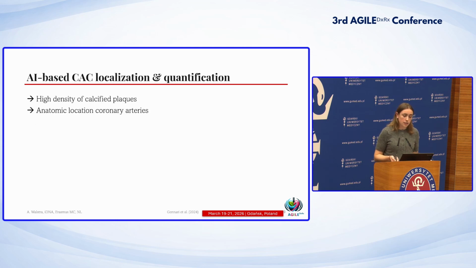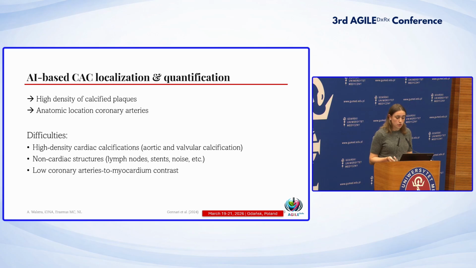AI-based coronary calcium scoring is based on locating the plaques and also quantifying them. It's based on the density of the calcified plaques, but also how do you determine if it's in the coronary arteries? This can be difficult because of other cardiac calcifications in the aorta or in the valves, and other non-cardiac structures that have high density, such as stents, noise, and the low coronary artery to myocardium contrast.